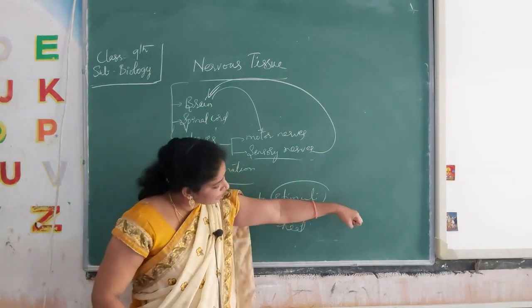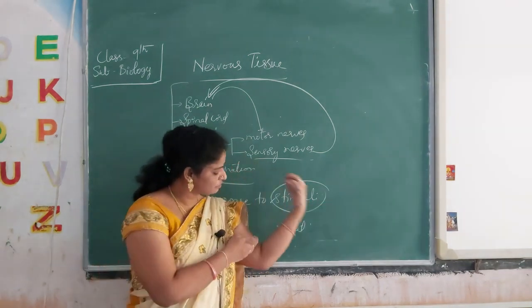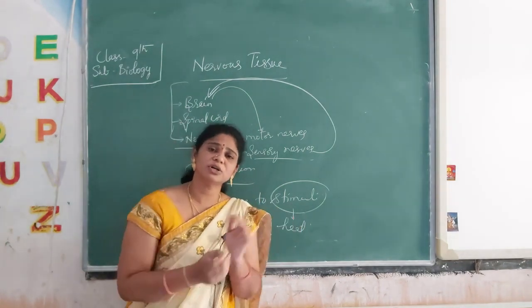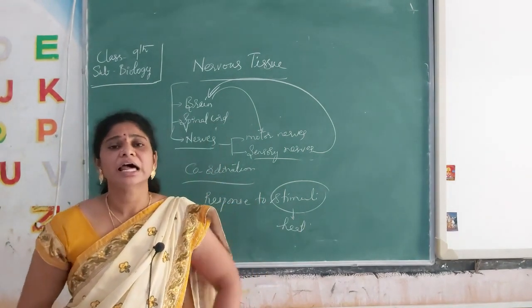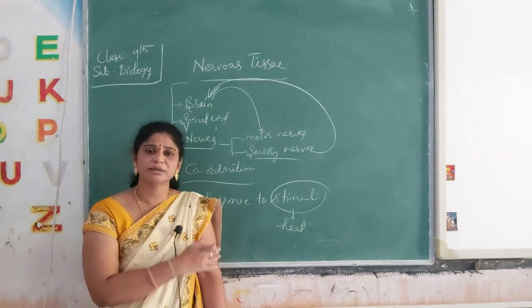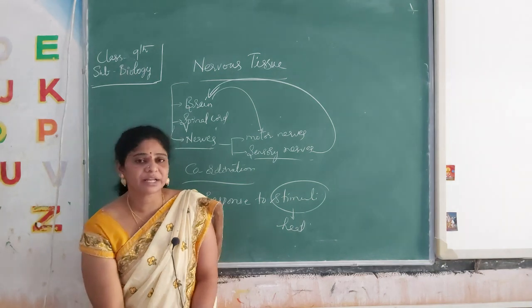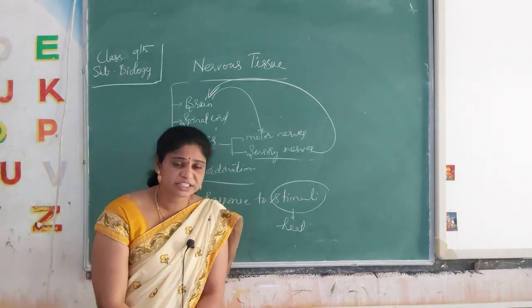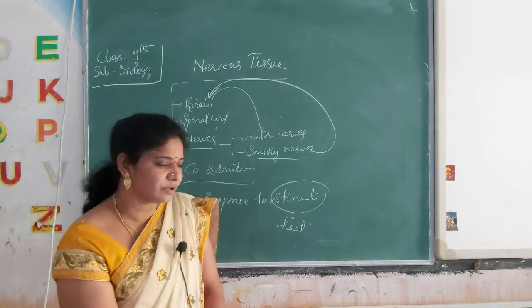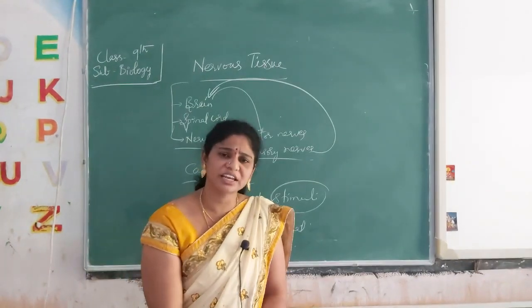We drag our hand towards us, so the motor nerves reach the limb muscles and thigh muscles, and the message is brought.